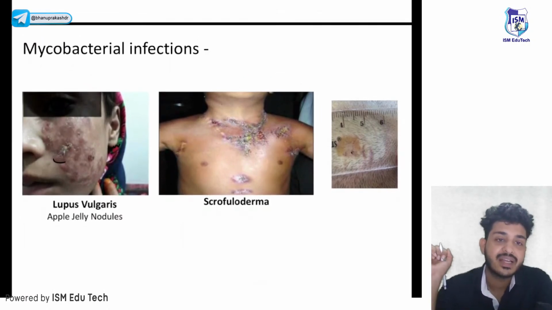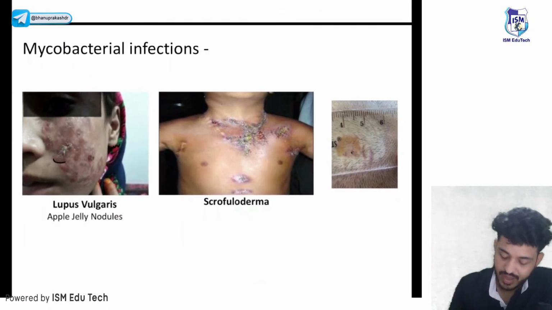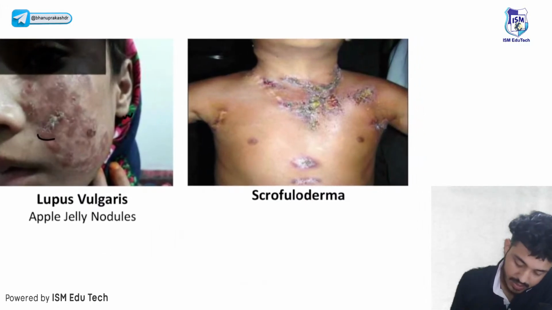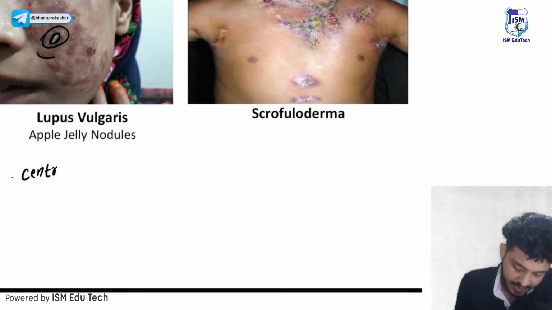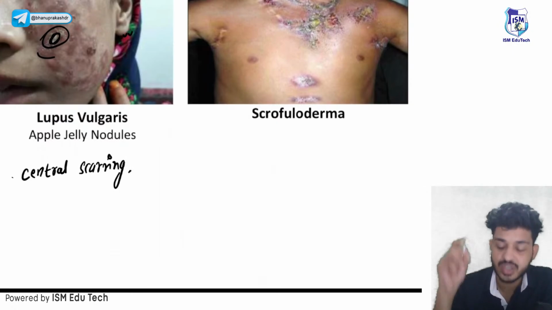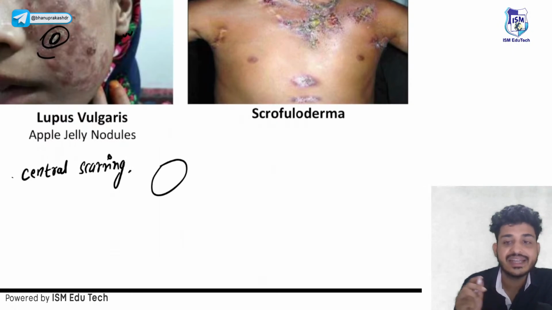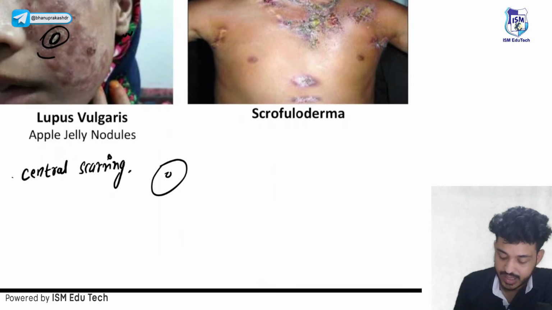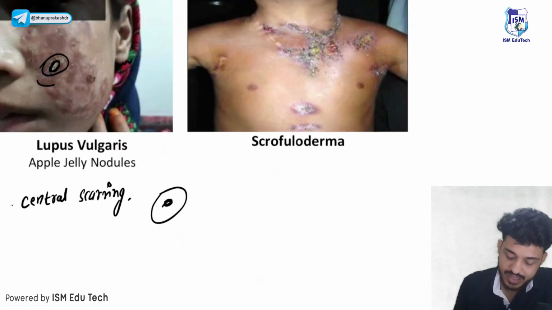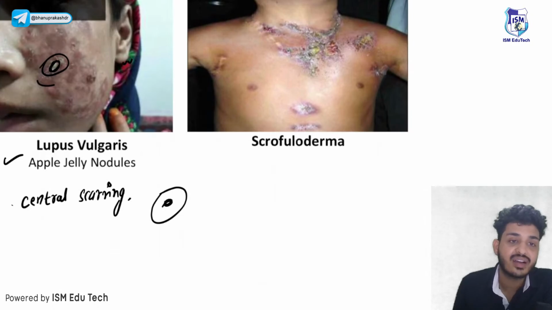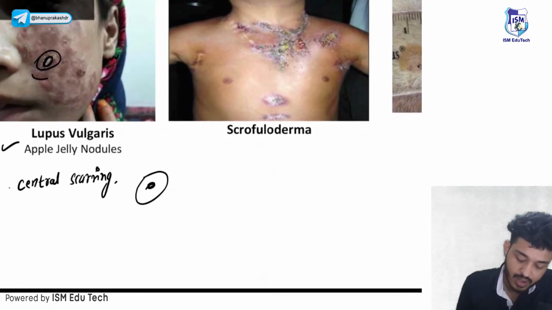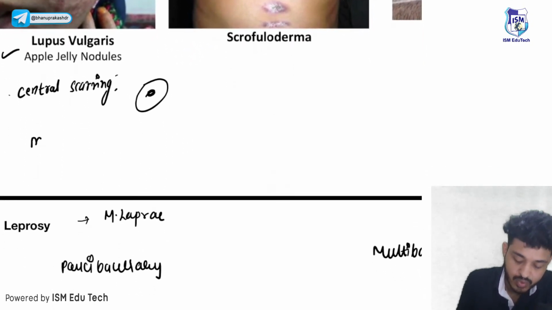Next one is your bacterial infection, that is your mycobacterial infection. Look here guys, you can see central scarring. Central clearing is a feature of tinea infection, where the center part will be cleared. Here you will see central scarring. Central scarring is a feature of lupus vulgaris. Lupus vulgaris is the most common type of skin TB.